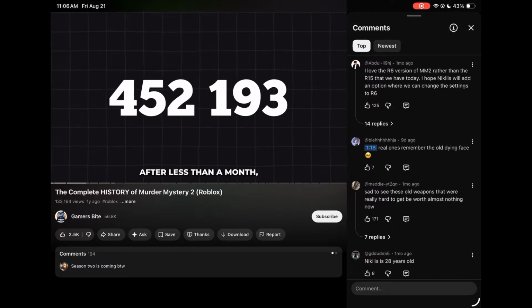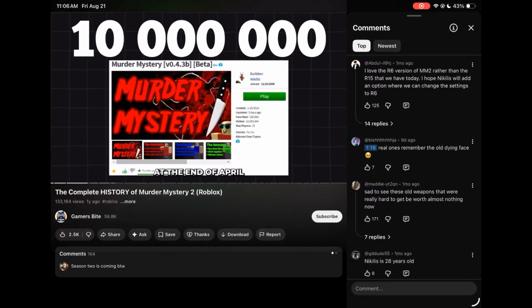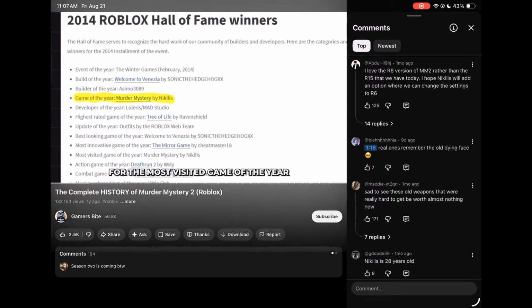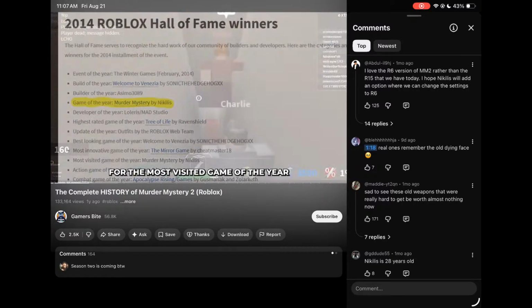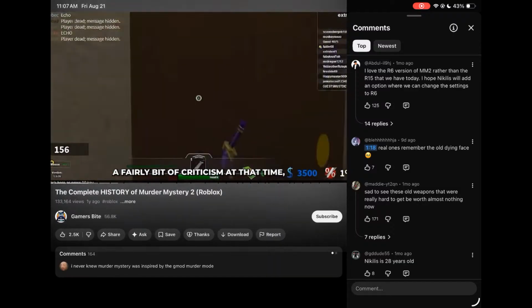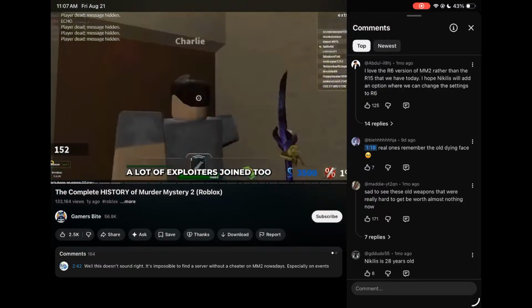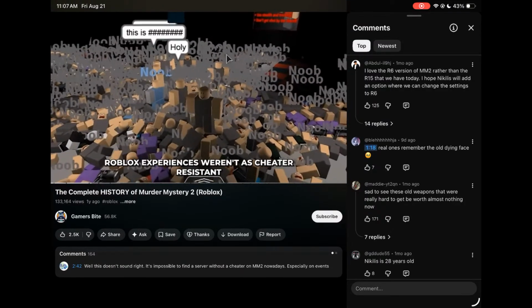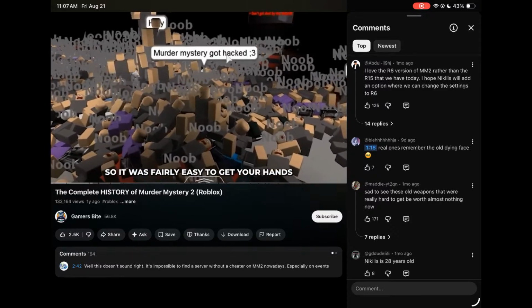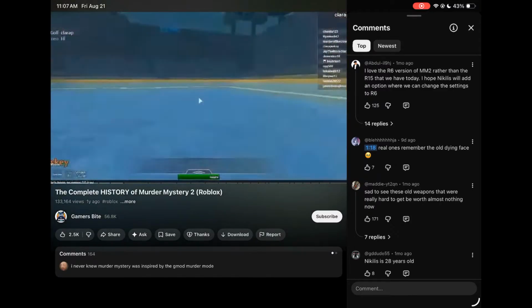After less than a month, the game managed to get 1 million visits, before reaching 10 million at the end of April. This helped Nikilis to win the 2014 Bloxy Award for the most visited game of the year. Despite its popularity, Murder Mystery received a fair bit of criticism at that time, mainly because with all the players a lot of exploiters joined too. At that time, Roblox experiences weren't as cheater-resistant as today, so it was fairly easy to get your hands on working exploits and ruin the game for everyone.